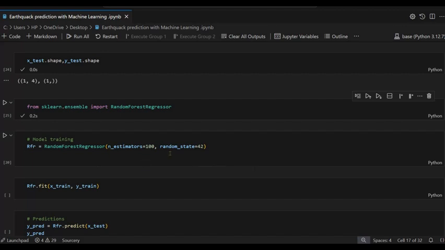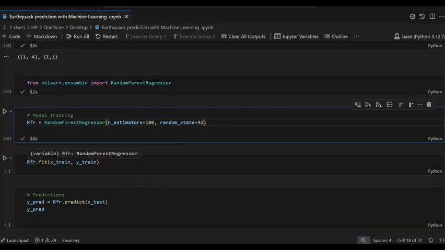I have passed the estimators as 100 and random state equal 42. You can mention anything, or there is no need to write all these statements. If you use it simply, create the method name and pass the RandomForestRegressor, so it's also working.